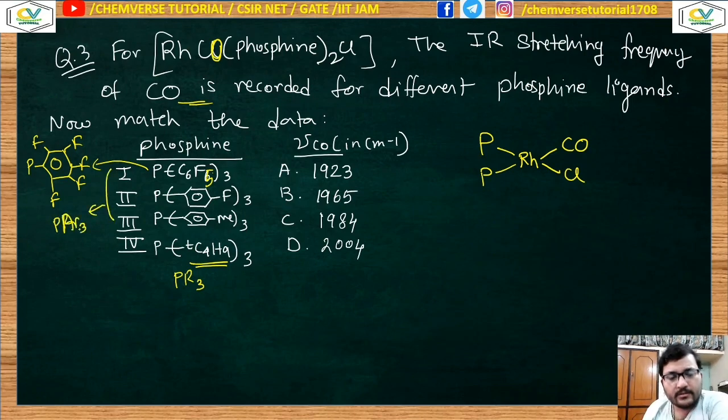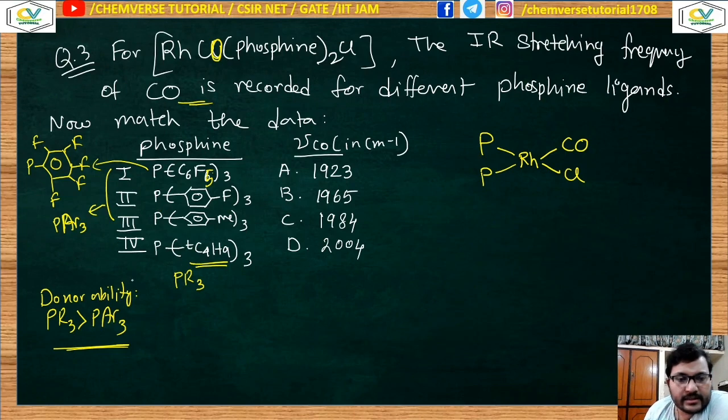PAr3. So you know that if you compare the donor ability, then of course the donor ability of PR3 is greater than PAr3, the aromatic ring. So the donor ability will be something like this. So in this case, what I can say is that for PAr3, when the aromatic ring is present, the donor ability will be decreased. Okay, there is no question about that.